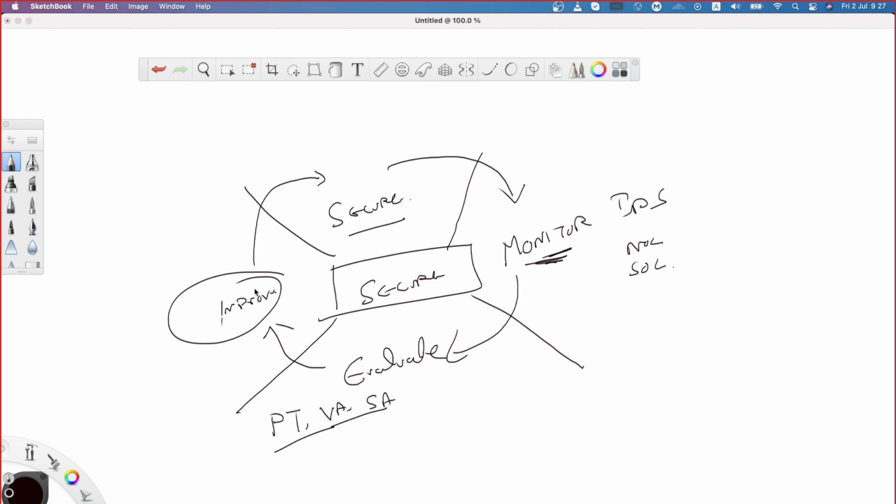This is going to be considered a continuous process. Security is considered a continuous iterative process, right? By continuously doing this kind of activities, you will be able to secure your infrastructure.